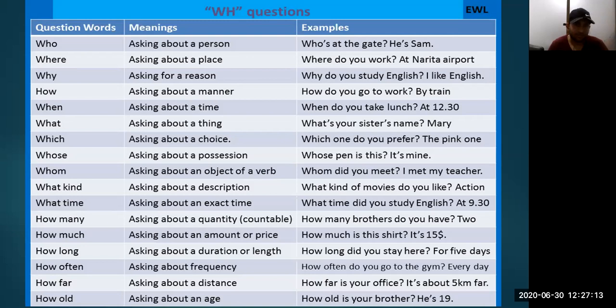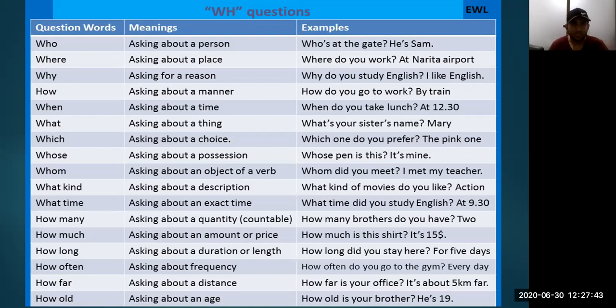Which is used for choice, when you are choosing anything. Whose is asked when you are asking about possession of something, and whom asks about the object of a verb. Okay, I will clear all these points when I teach you all these words.